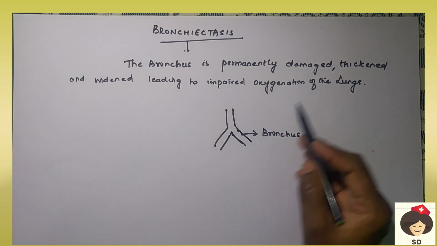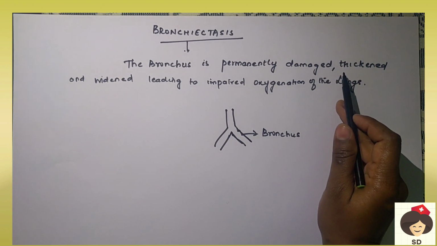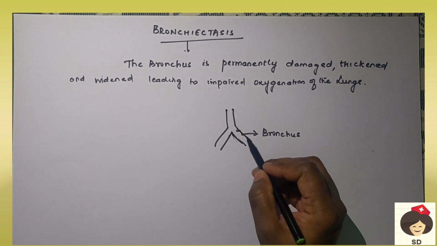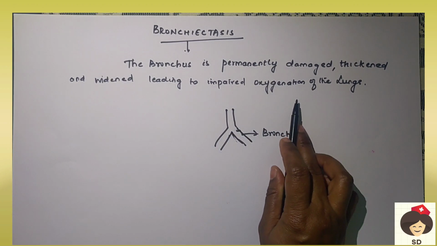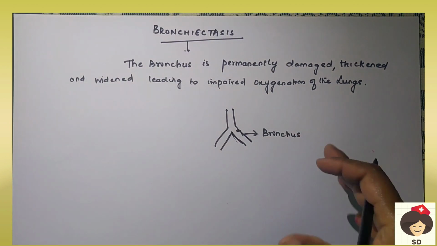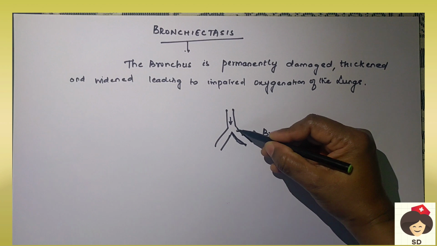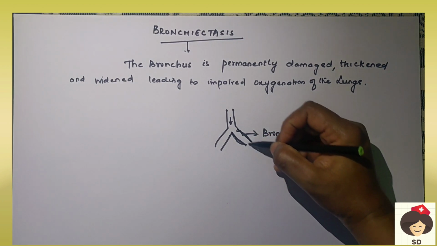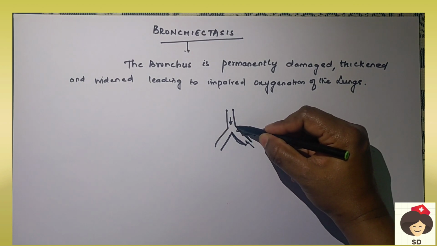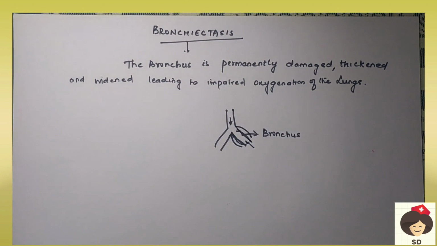So the bronchus of the lungs is permanently damaged. Permanently means completely damaged, thickened and widened. Widened means they will be overextended, leading to impaired oxygenation of the lungs. That means in the bronchus some muscular or support structure has been damaged. Because of that, the air which is coming inside will get trapped in this damaged bronchus, and in the same way the carbon dioxide which is exhaled also gets trapped inside this damaged part of the bronchus. So the bronchus will become dilated, widened and thickened. That is called bronchiectasis.